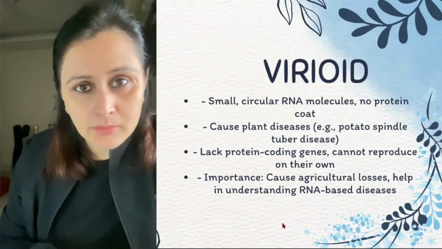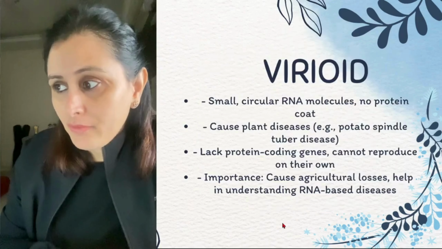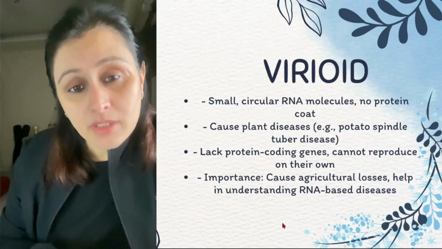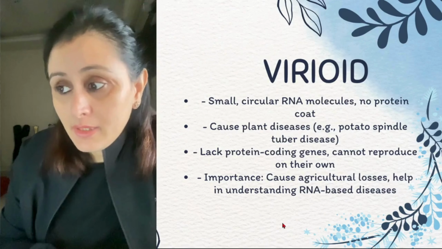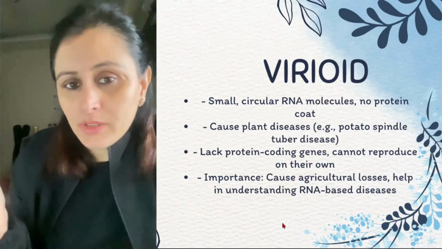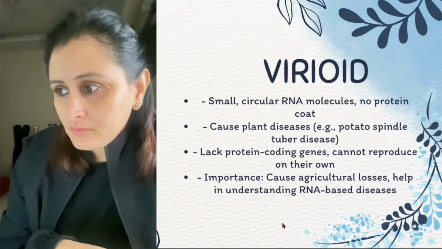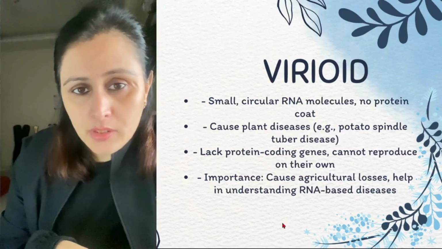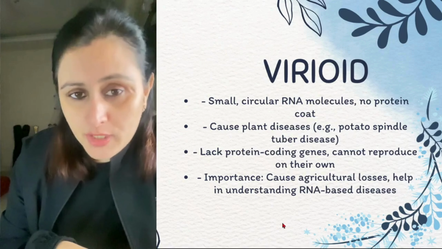There is another term that we need to talk about, which is the viroids. Viroids are further smaller than the viruses, right? Even viruses se bhi chote hain. That is why they are called viroids. They are circular RNA molecules. No protein coating is present.